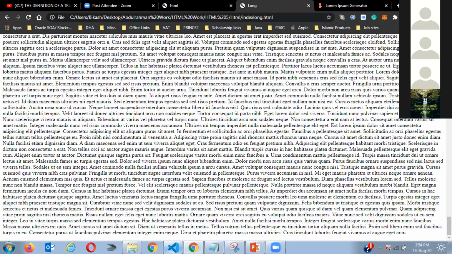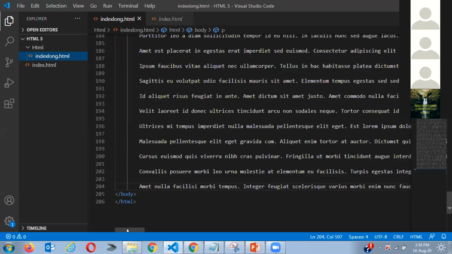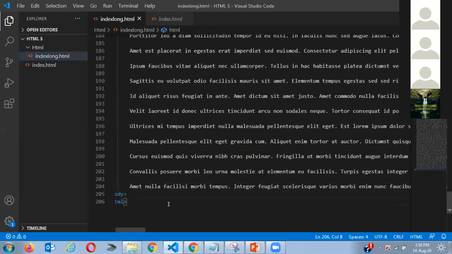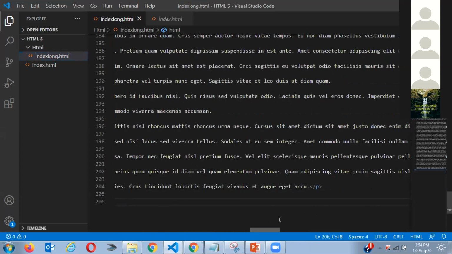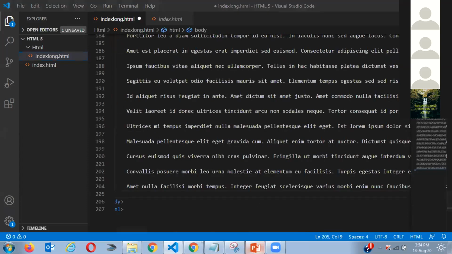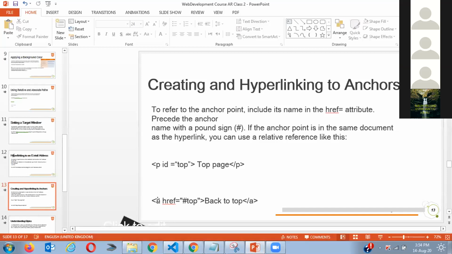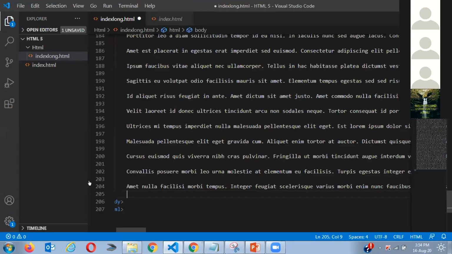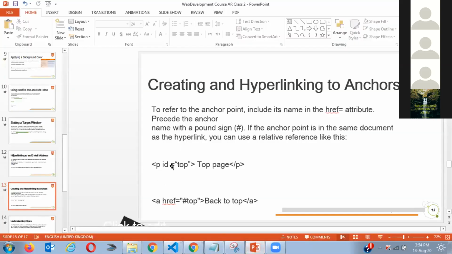So how do we do that? You can see here we have made a href. We are using this href. I'm gonna make a href again. Now I'm gonna teach you something new. So what is ID?